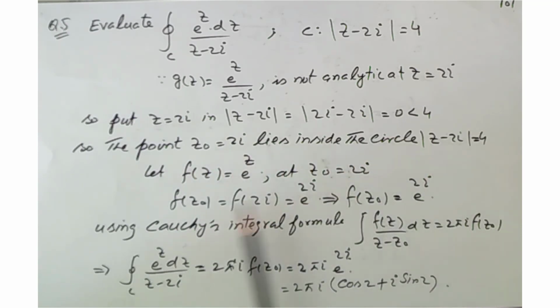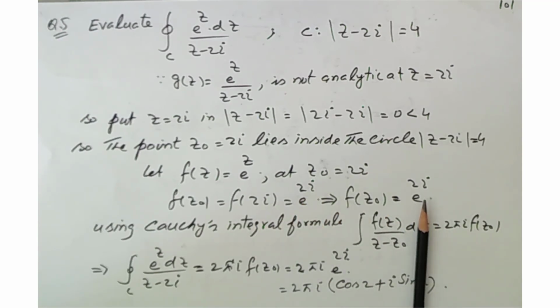So the point z naught lies inside the circle. Consider only f(z) equal to e^z and put the value of z naught, 2 iota. So the value of f(z naught) is e^(2 iota). Again by the Cauchy integral formula, we put here the value of f(z naught), e^(2 iota). By Euler's formula, e^(2 iota) equals cos 2 plus iota sin 2, multiplied by 2 pi iota, and this is the answer of this integral.